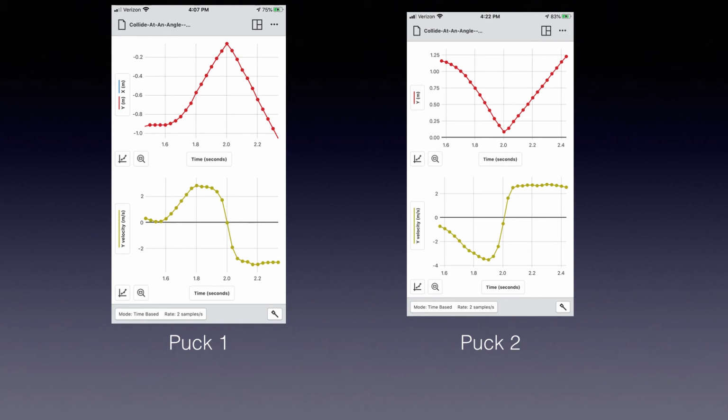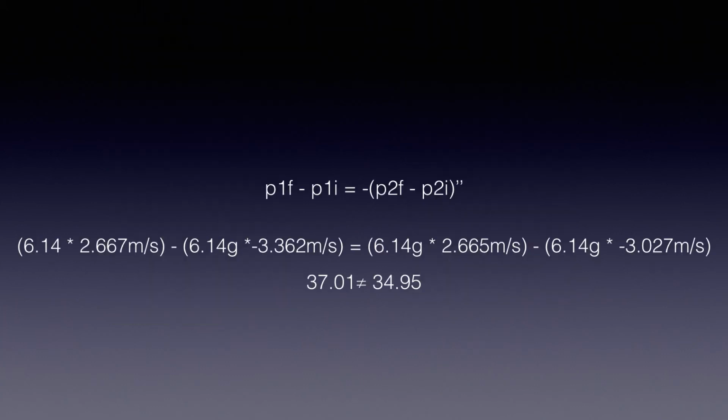Using the equation P1F minus P1I equals P2F minus P2I prime, we gathered that the initial momentum of the pucks was 37.01 grams per meters per second squared. Because the momentum should be equivalent before and after the collision, this number is our theoretical value.